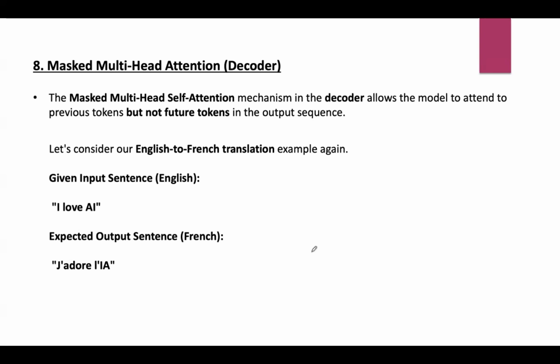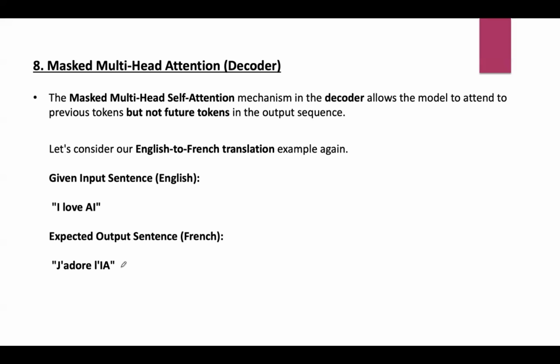Then, how does this work in translation? You can see the sentence. Here we are considering translation from English to French, and this is the input sentence in English: I love AI. And this is what we are expecting, the expected output sentence: J'adore IA. Without masking, the decoder could see the entire target sentence at once, making training unrealistic. So, with masking, the model must predict words one at a time, just like in real inference.